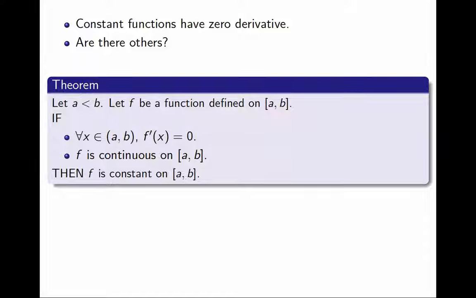So if the derivative is 0, only needed on the interior, but f is continuous everywhere, then the function must be constant. And once again, this is a theorem that seems intuitive, seems obvious, but it isn't. Geometrically it makes sense, but needs to be proven. And the only way we know how to prove this is from the mean value theorem. And now we have the mean value theorem. So let's write down a proof.